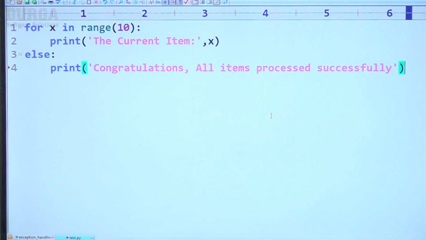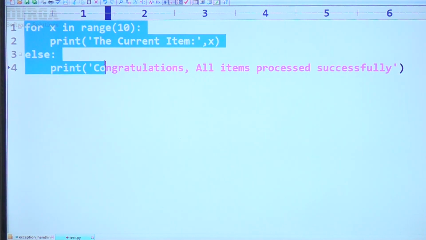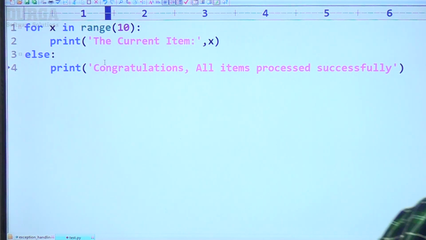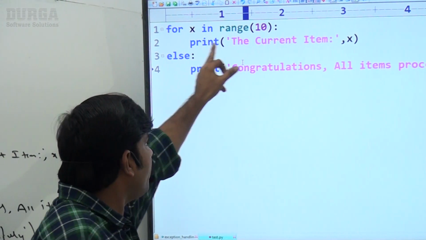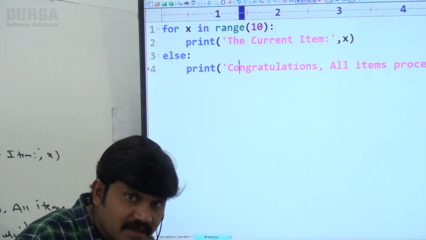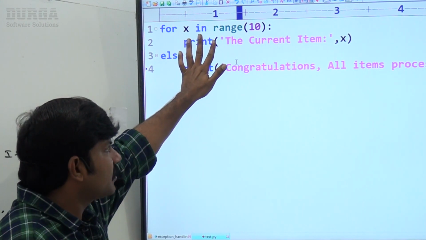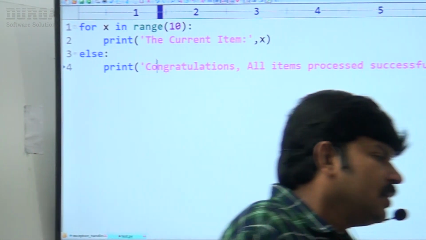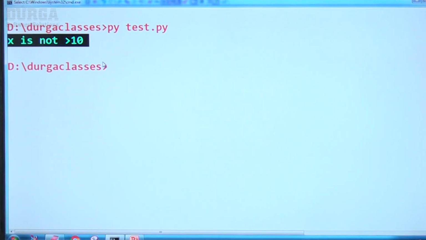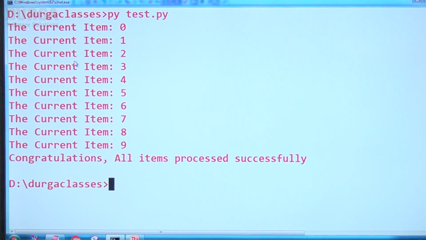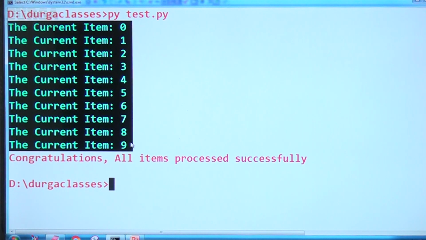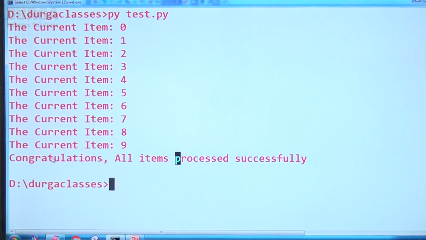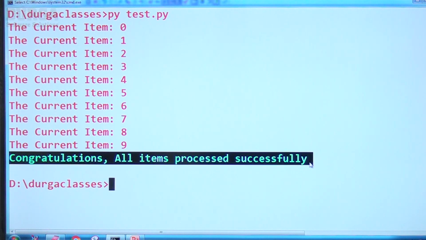That's all, sir. In this case, the loop executed without a break, so there is no break statement at all, the break is not encountered. That's why else definitely is going to execute, sir. Have a look once, sir. Now observe a bit carefully. Here observe the current item 0, 1, 2, 3 and so on up to 9. So 0 to 9, all 10 items processed. Congratulations, all items processed successfully. The else part executed properly. Remember this one, sir.